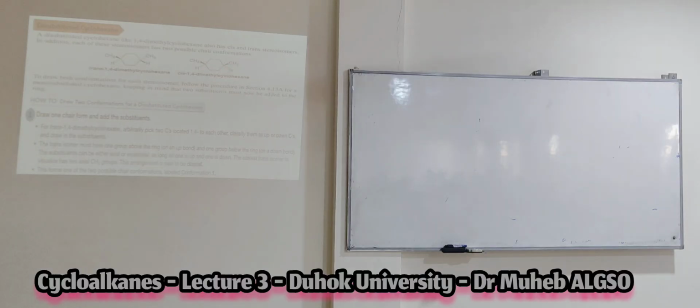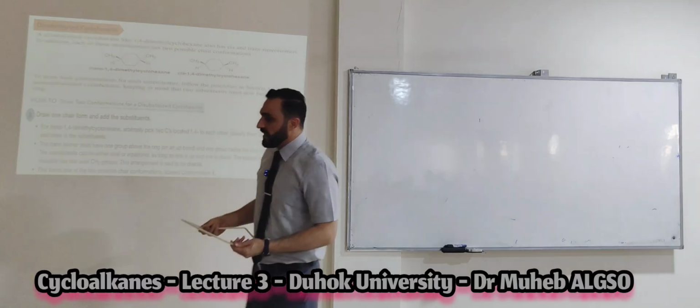So if I tell you to draw the conformations of the cis and the trans dimethylcyclohexane, I will give you a note here.